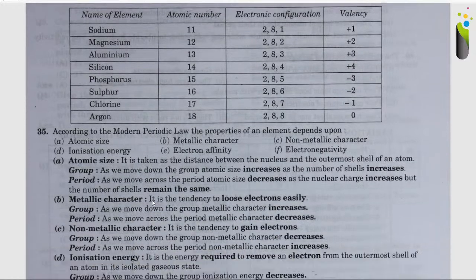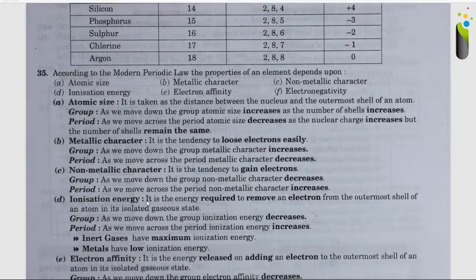Now, coming to the next, according to the modern periodic law, the properties of an element depend upon: first, atomic size; second, metallic character; third, non-metallic character; fourth, ionization energy; fifth, electron affinity; sixth, electronegativity.